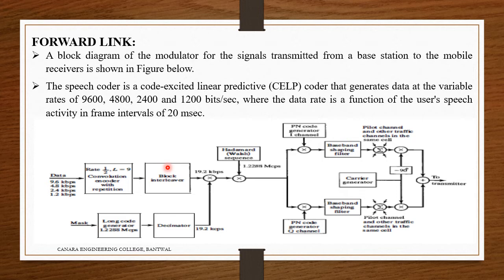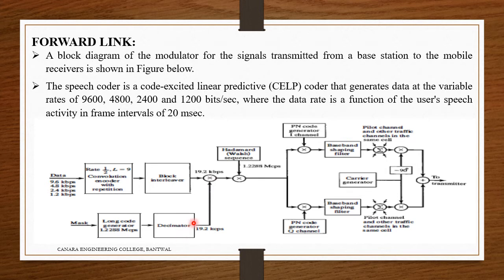The data bits at the output of the interleaver, which occur at a rate of 19.2 kbps, so here the data rate has been increased, are scrambled by multiplication with the output of the long code generator, with period N equals 2 to the power of 42 minus 1, whose output is decimated by a factor of 64 to 19.2 kilo chips per second. Here it is chips per second, not bits per second.